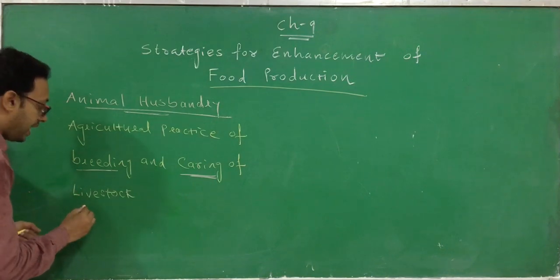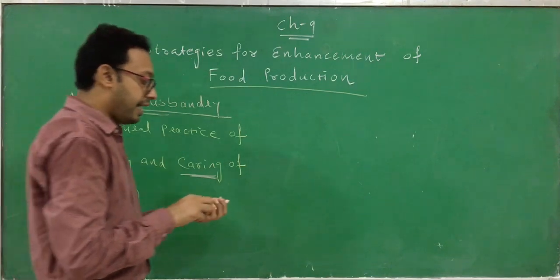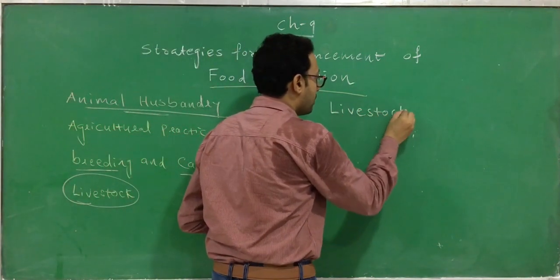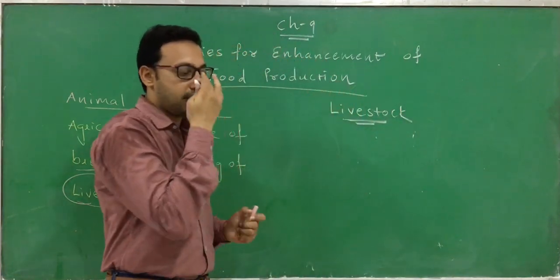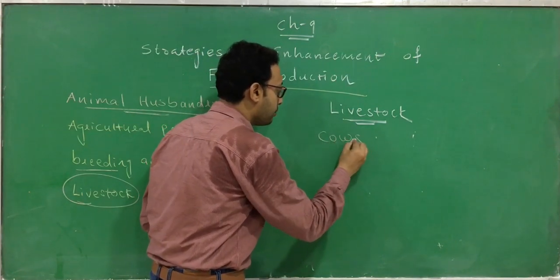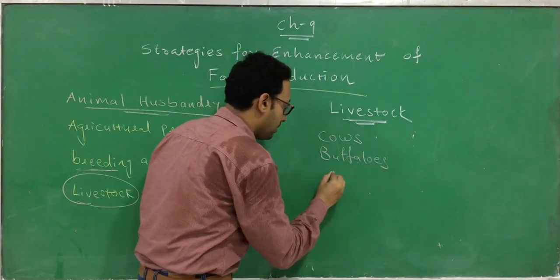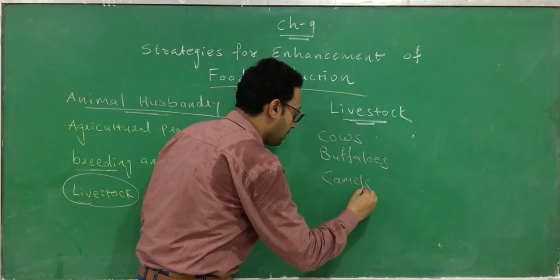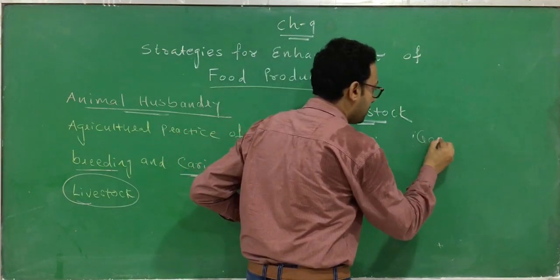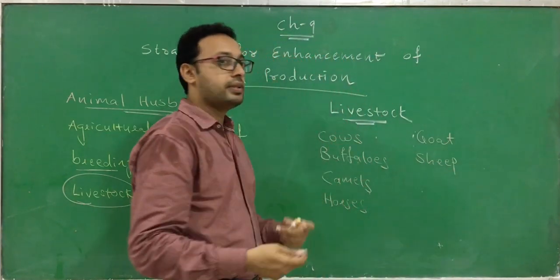Here I used the word livestock. What does livestock include? It includes a number of animals, such as cows, buffaloes, camels, horses, goats, sheep, and there are lots of other animals we can include.